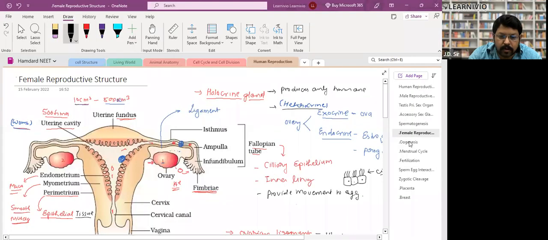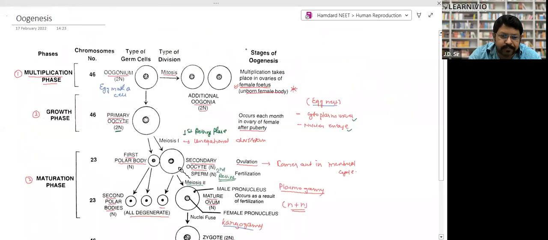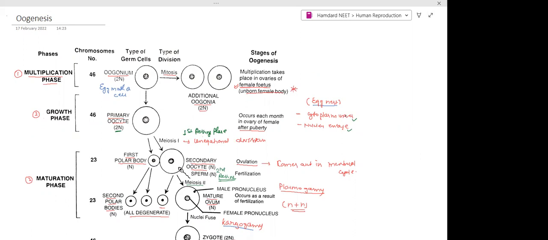Okay. Now, oogenesis. Spermatogenesis we have got. Now I have a question. Before explaining oogenesis, I have a question for you. What is the basic difference between spermatogenesis and oogenesis? Please tell me. Any intelligent person? The start of oogenesis takes place in the fetal life, and the start of spermatogenesis takes place during puberty itself. Very good.